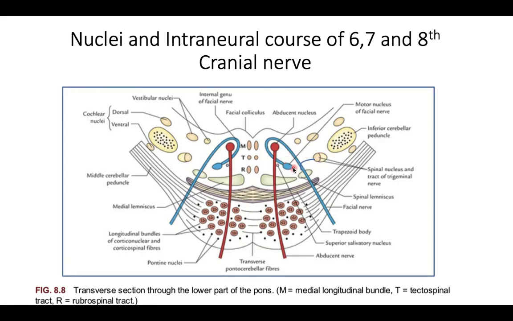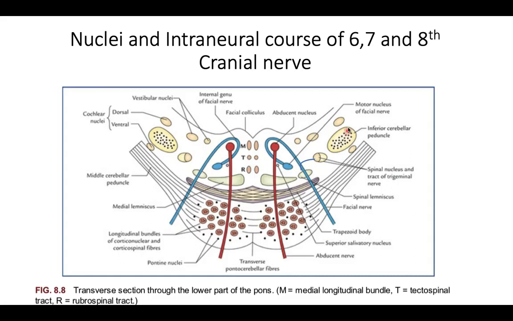So there are four components of the facial nerve. You can make here the superior salivatory nucleus. You join the fiber here, the motor nucleus fiber, and then the spinal nucleus of the trigeminal nerve, which is connected here. So they all are the components. So you have to draw this diagram. Using this diagram, you can use it for the 6th, 7th, and 8th cranial nerve.